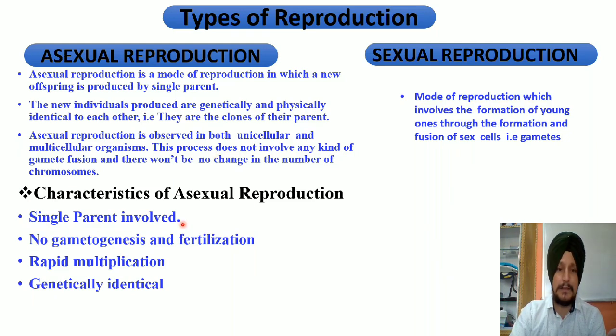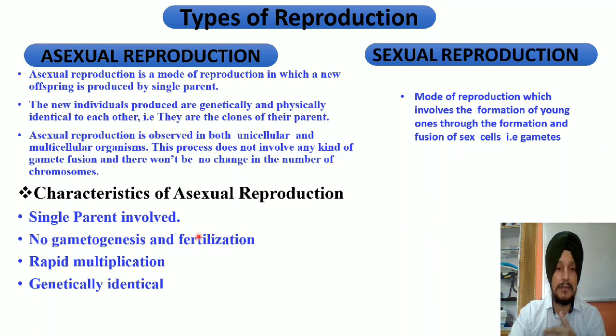First, it is uniparental, that means only one parent is self-sufficient to produce the young ones. Very simple way में है, एक organism है वही अपनी growth करने के बाद divide करेगा और दो अपने daughter cells produce कर देगा. So there is no involvement of what we call 2 parents. No gametogenesis. Students, gametogenesis or fertilization, these are among the most important genetically and hormonally controlled processes that lead to the formation of sex cells and fusion of the sex cells.